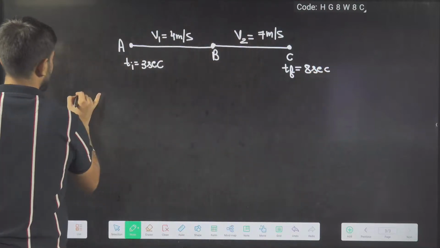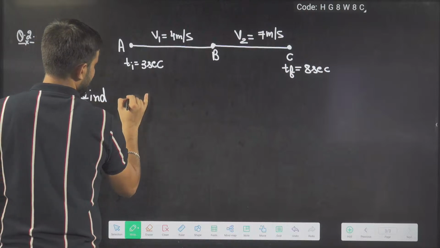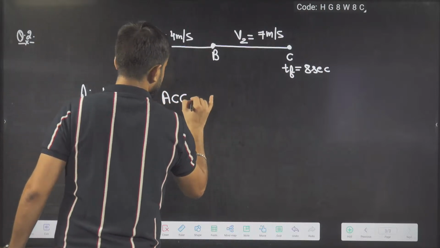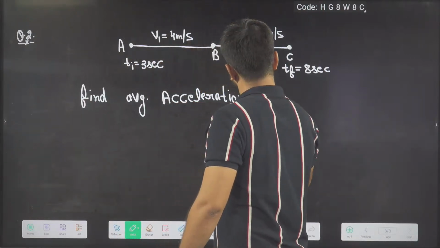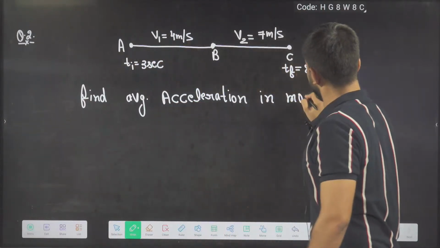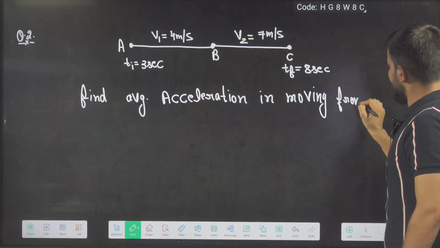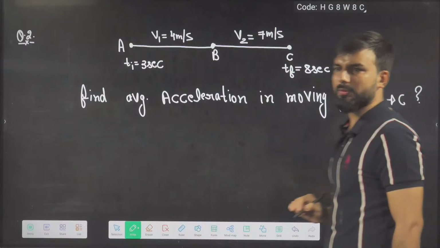So what you have to find is the average acceleration in moving from A to C. What will be the answer?